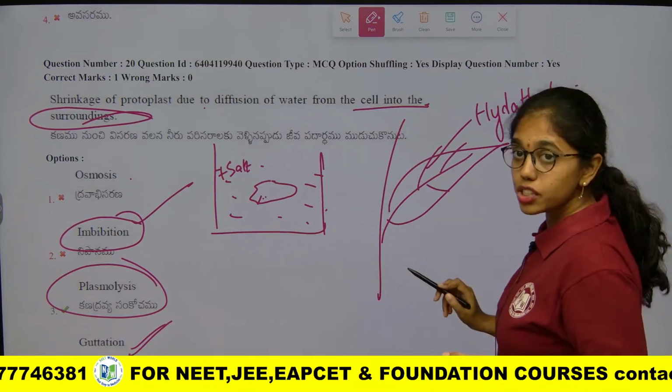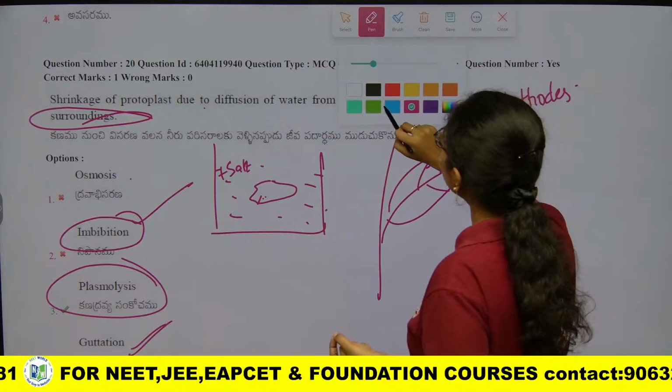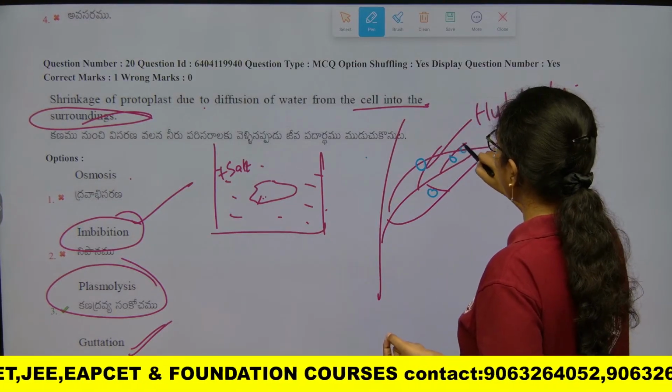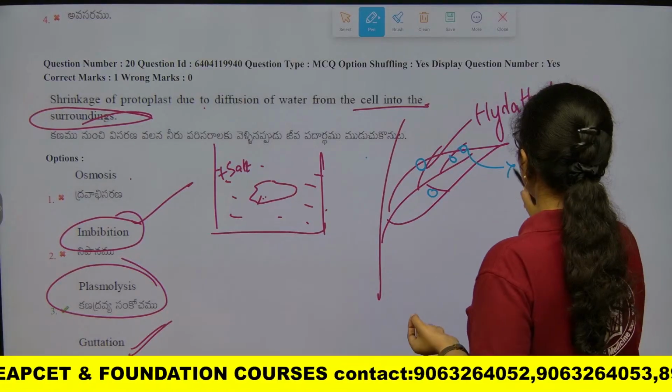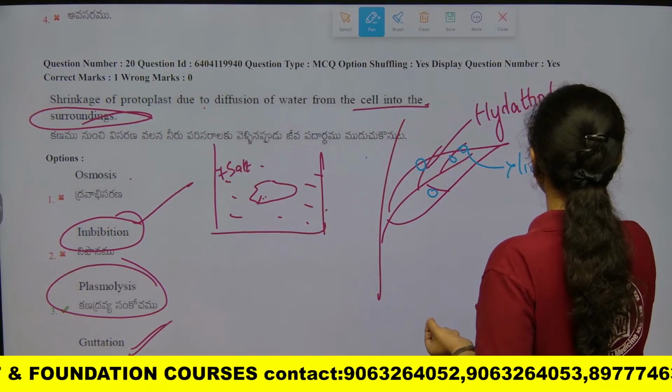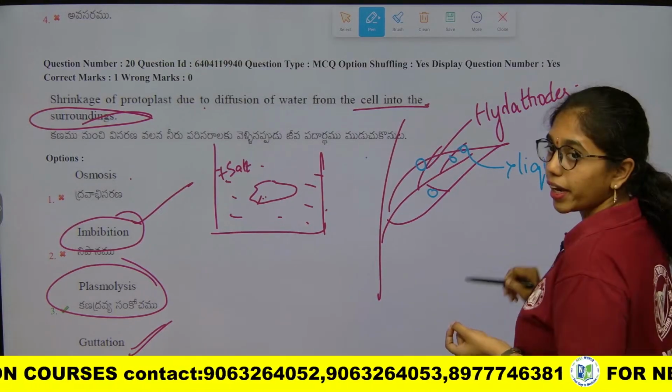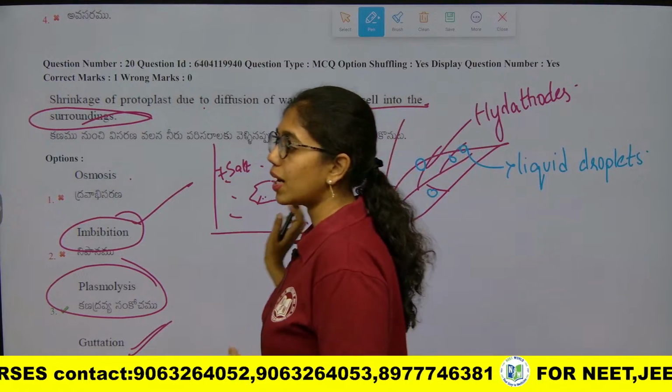Through them, the water is evaporated as liquid droplets. So, this process is called guttation.